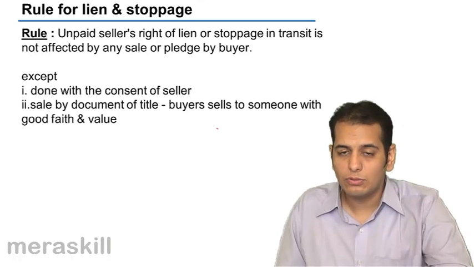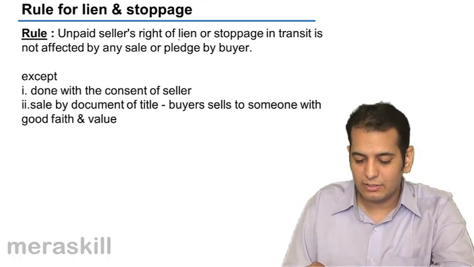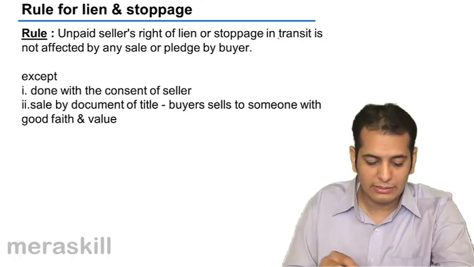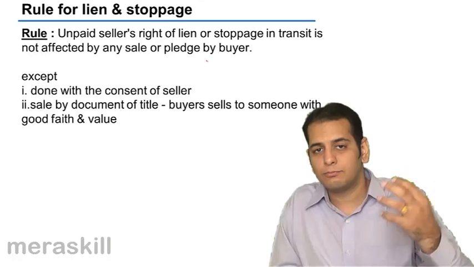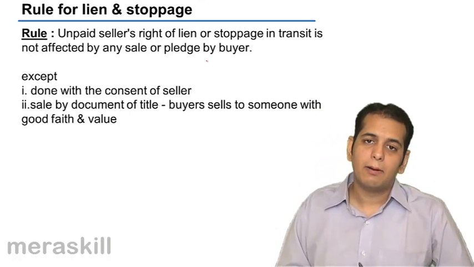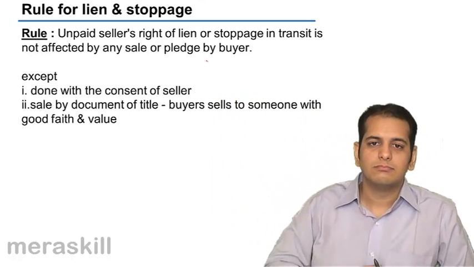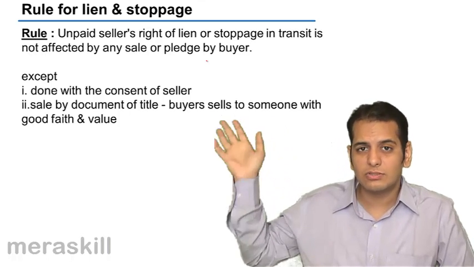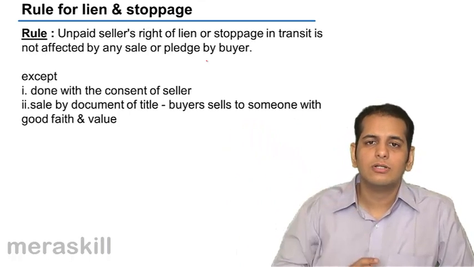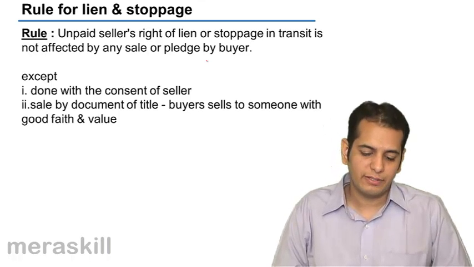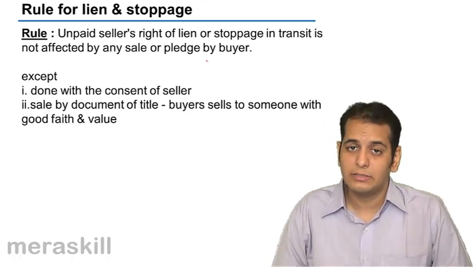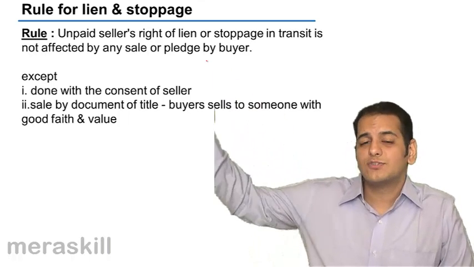There's only one rule, which says the unpaid seller's right of lien or stoppage in transit is not affected by any sale or pledge by the buyer. If the buyer does some further sale, he resells the goods or he keeps the goods in pledge, it does not affect the right to lien or stoppage because he has only transferred the ownership.